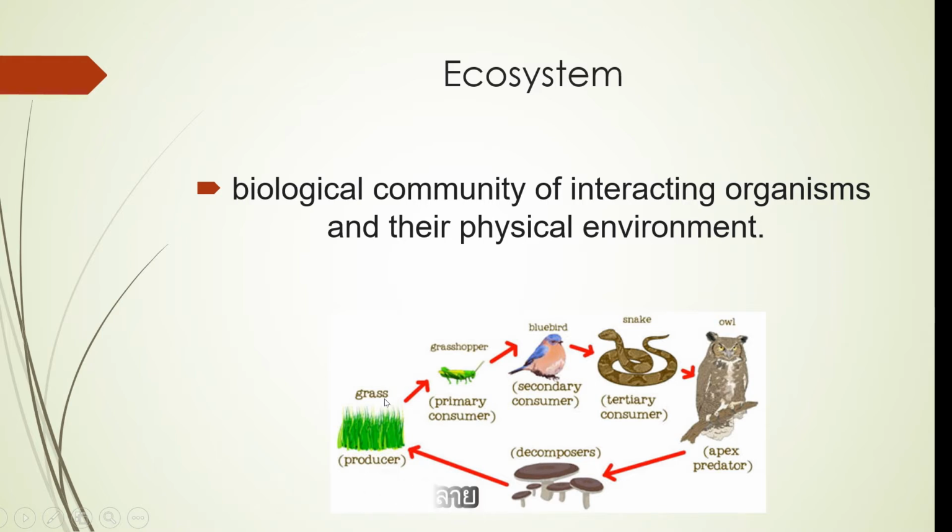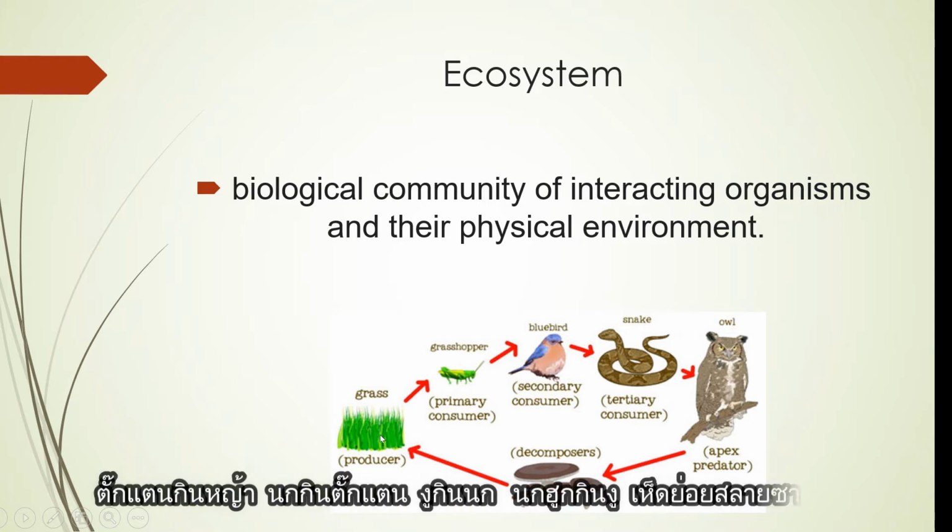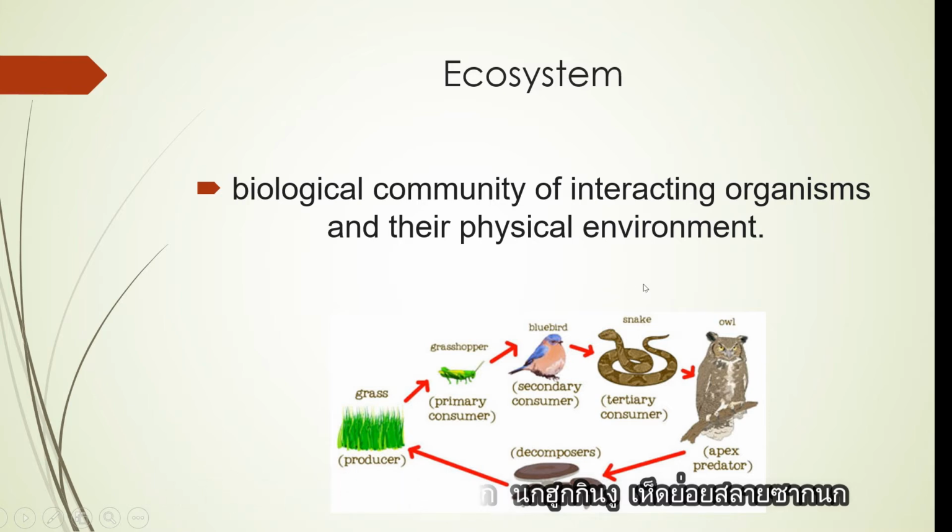So as you can see, grass is a producer because grass doesn't eat grasshopper. Instead, the grasshopper eats grass, and the source of food of grasshopper is grass, and the source of food of the bird is grasshopper, and the source of food of the snake is bird, and the source of food of the owl, the predator, is the snake. And the mushroom is the decomposer because after the mushroom dies it will be decomposed and it grows again.